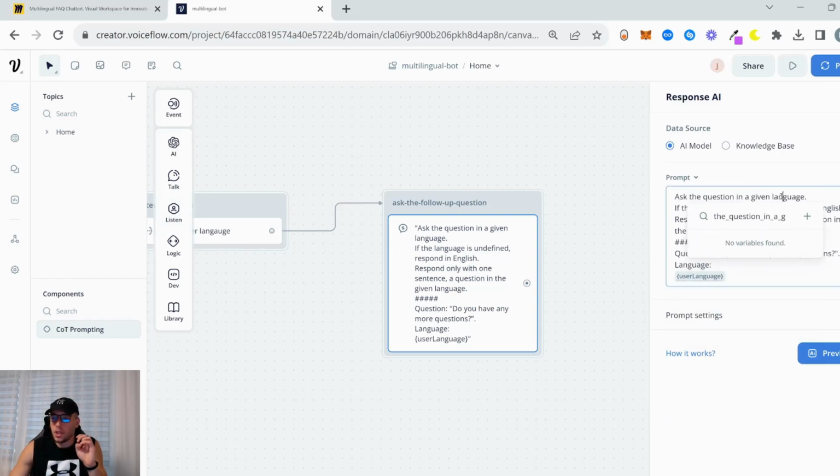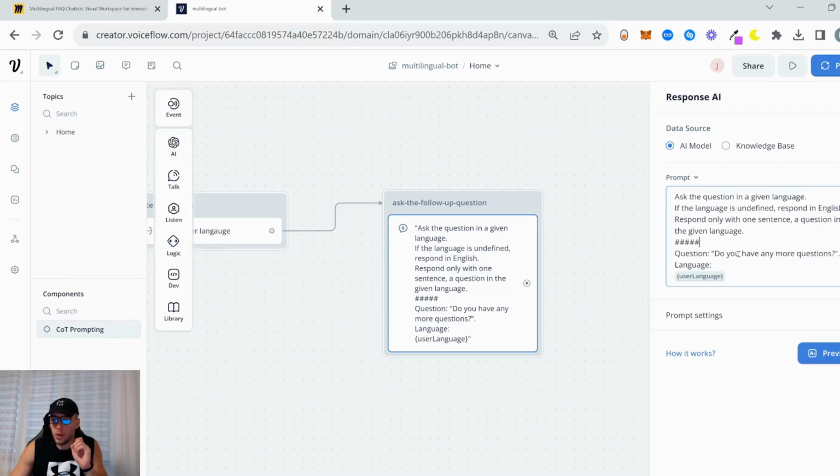Ask the question in a given language. If the language is undefined, respond in English, right? So if our bot doesn't know what language the user is speaking, or there could be some cases here, like very unknown languages, right? In that case, our bot responds in English.